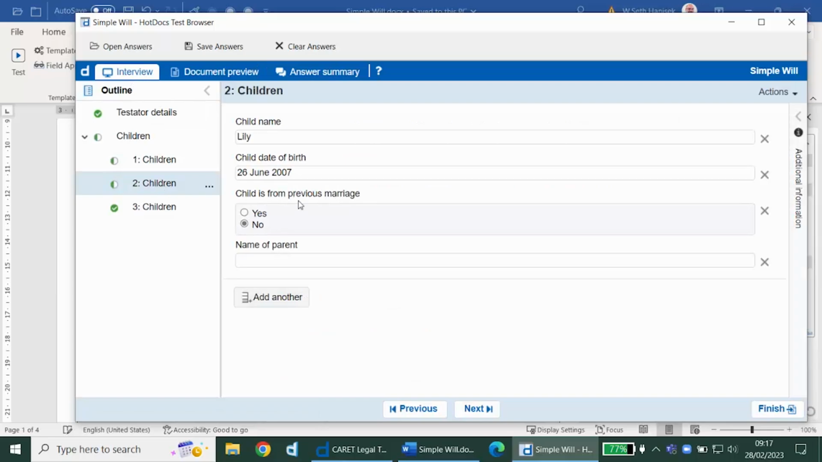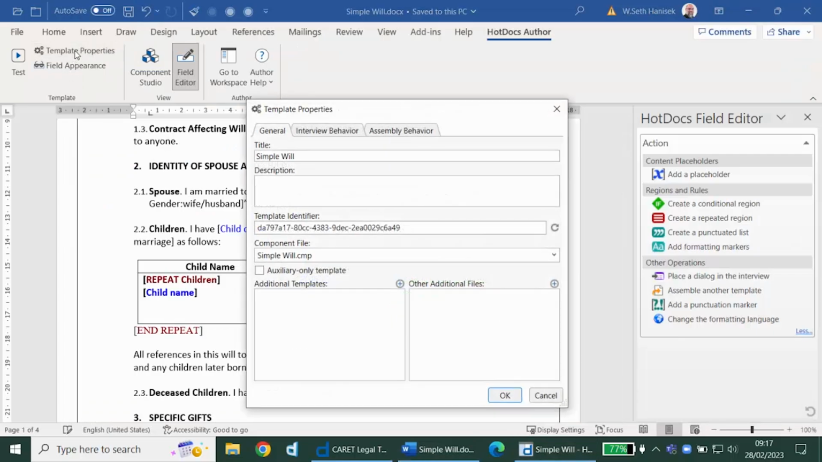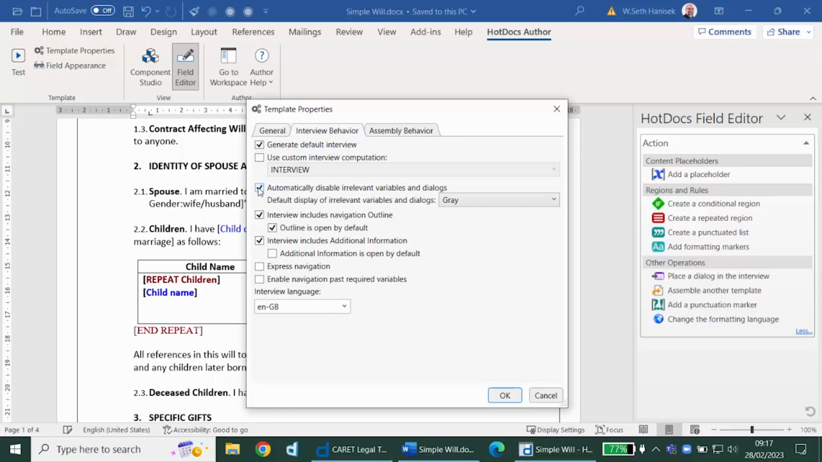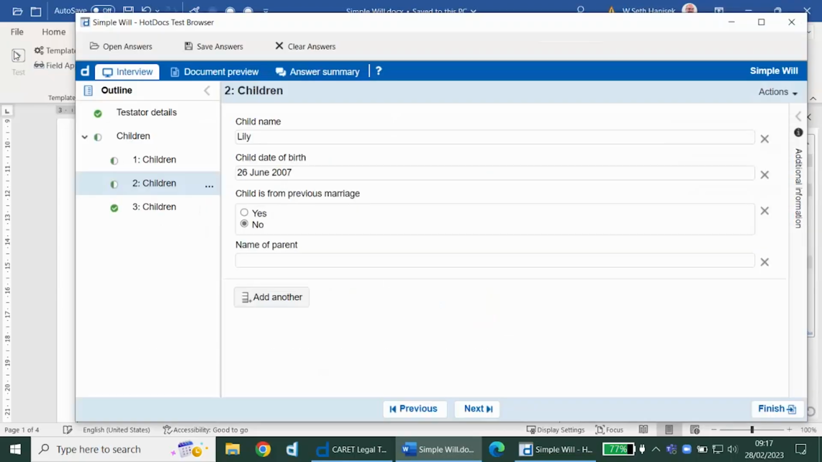Now we have this question about whether the child is from a previous marriage, and if I answer no, I don't need to know the name of the parent. I can actually tell the template to hide information that isn't necessary. So we can change a setting here to automatically disable irrelevant variables and dialogues. And it will hide questions that HotDocs doesn't need to ask.